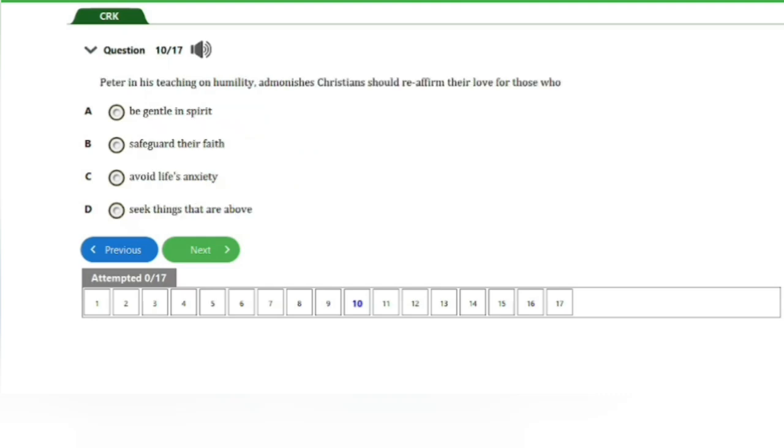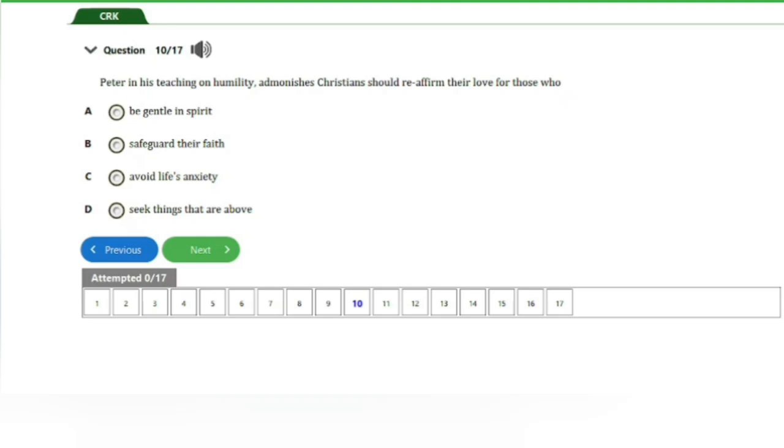Alright, we have here question number 10. It says, Peter in his teaching on humility admonishes Christians should reaffirm their love for those who A, be gentle in spirit, B, safeguard their faith, C, avoid life's anxiety, D, seek things that are above.